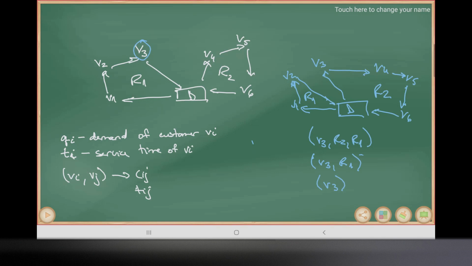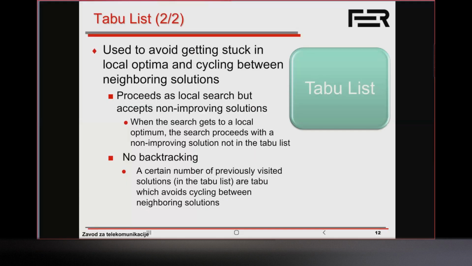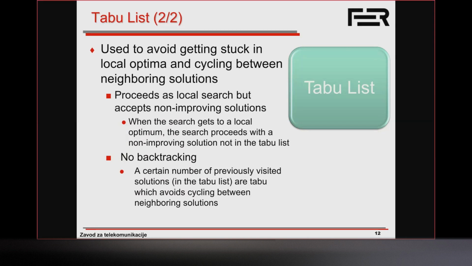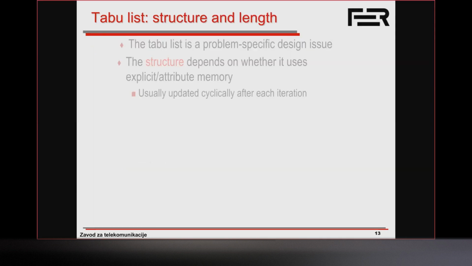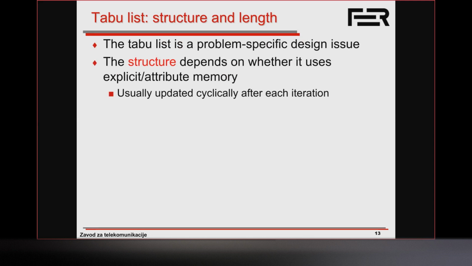So these are examples of different moves which we can add to our taboo list and forbid for a certain number of iterations. Okay, let me go back to the slides. So again, this taboo list is maintaining these move attributes, which we are saying are now forbidden. The structure depends on whether we're using explicit or attributive memory, and I showed you some examples.